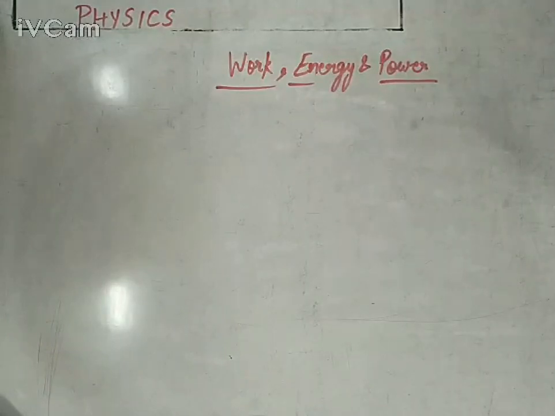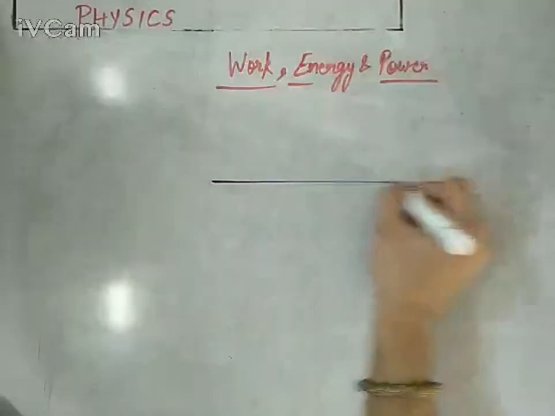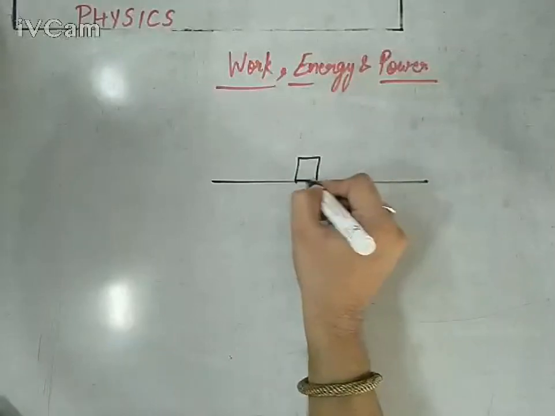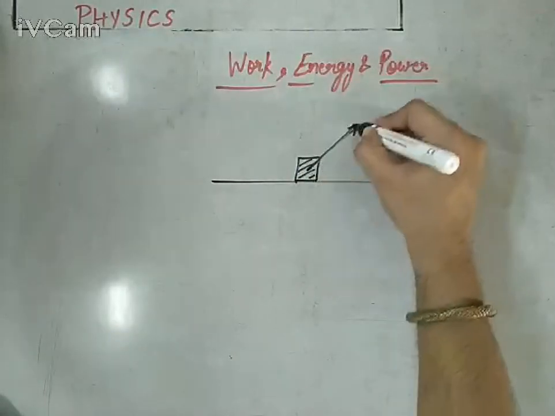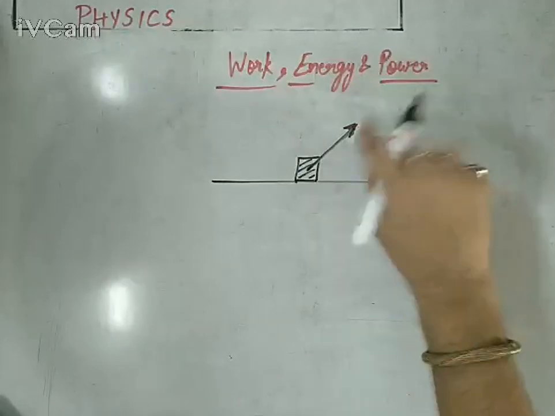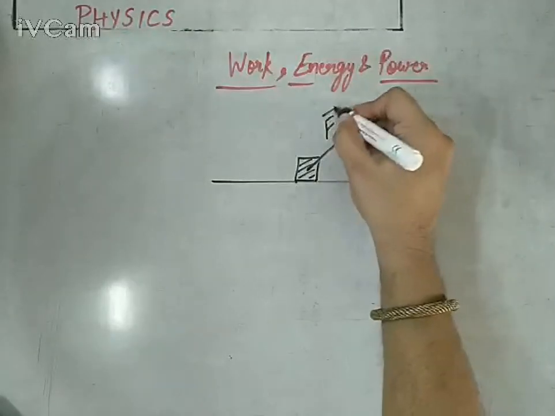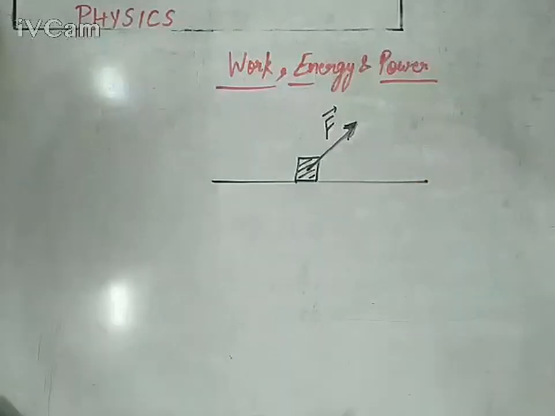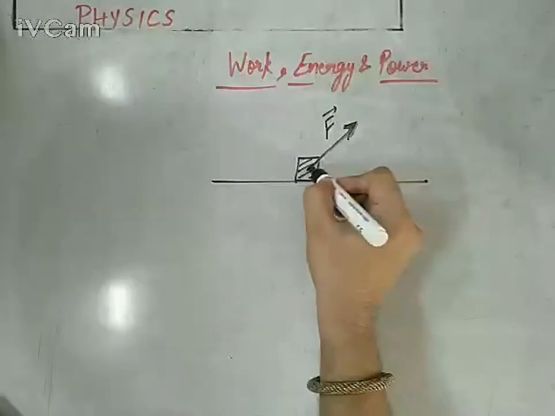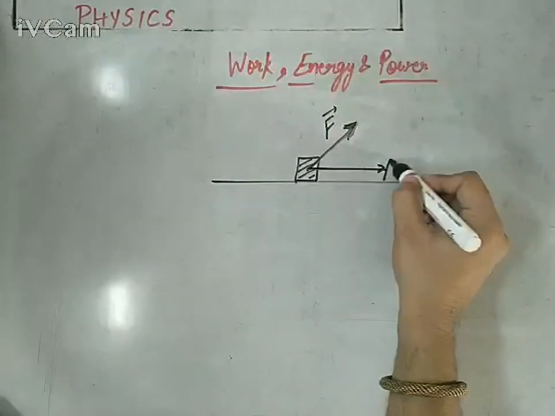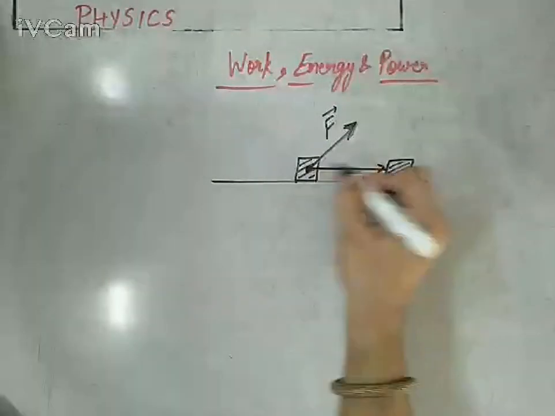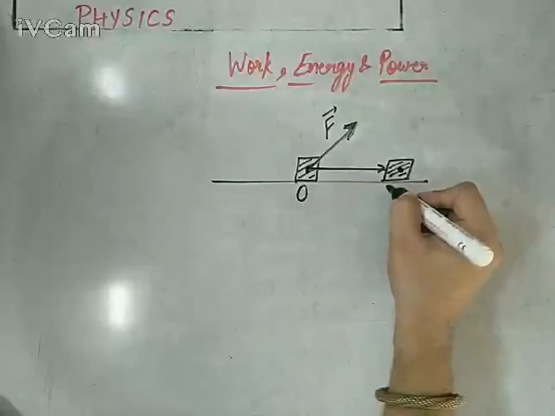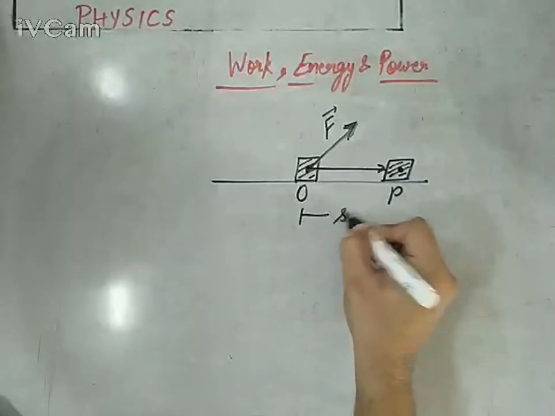So if we try to formalize work, let's say you are applying an angular force. It's not necessary that you are applying a force always horizontally. So you are applying a force F vector, but one component of your force is actually displacing the body in this direction. We know it very well, resolution of vector. So the body has been displaced from O to P by the displacement S vector.